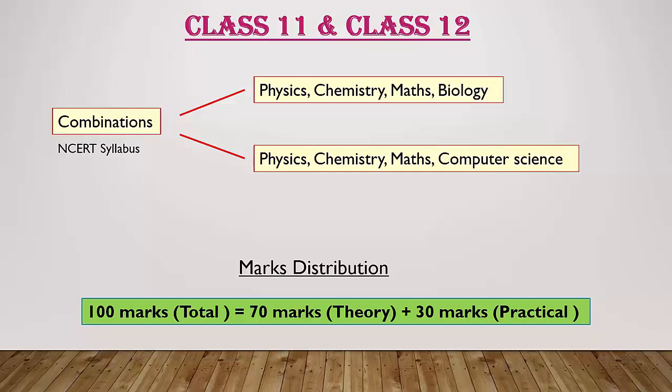The third point is all about marks distribution. According to our PU board examination pattern, you have 100 marks for each subject, and that 100 marks is divided into theory and practical. For the theory examination you will get 70 marks, and for the practical examination you will get 30 marks. So totally, the PU board examination for each subject is 100 marks.